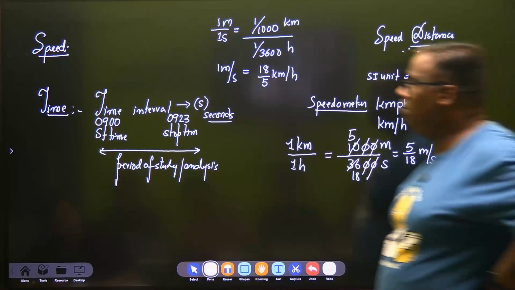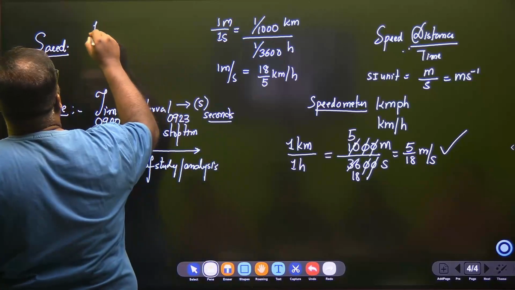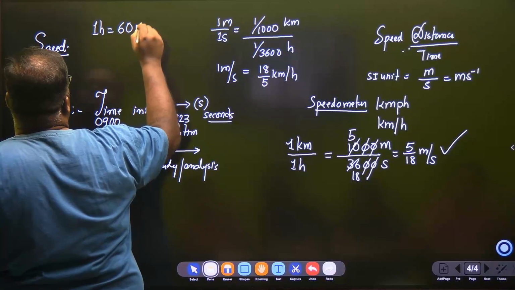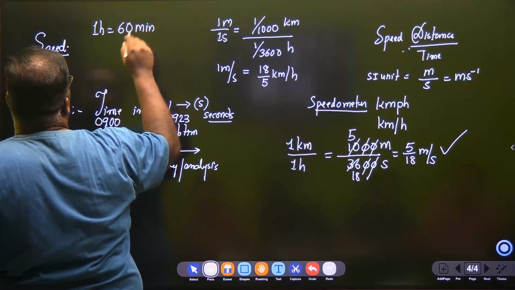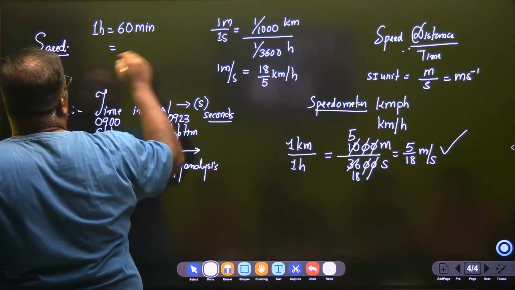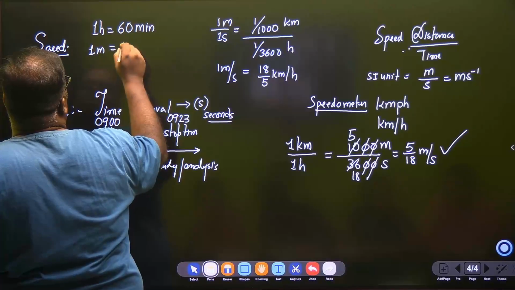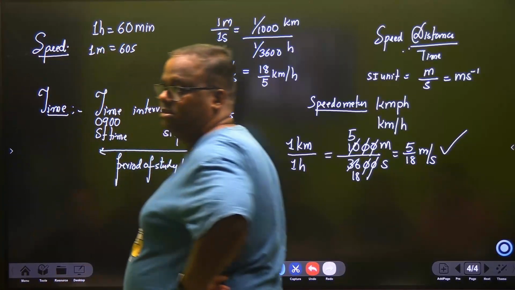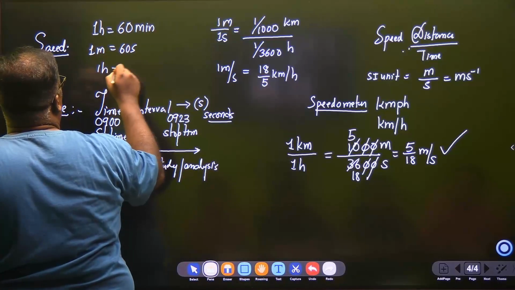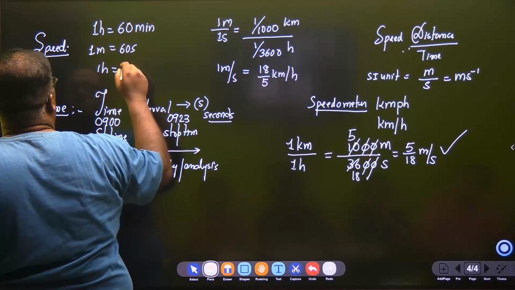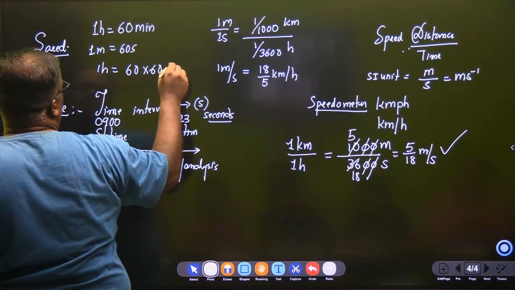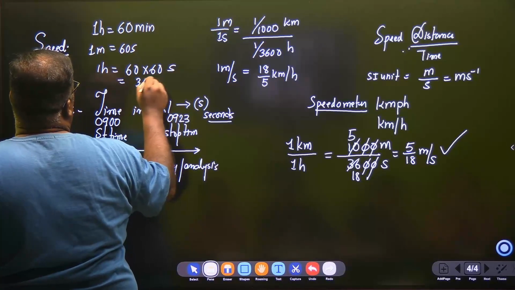1 hour में होते हैं 60 minutes. Do you agree? 60 minutes, and 1 minute is how much? 60 seconds. Is this clear? So 1 hour is 60 minutes, each minute is 60 seconds, and you have got 60 such minutes. So this is 3600 seconds.